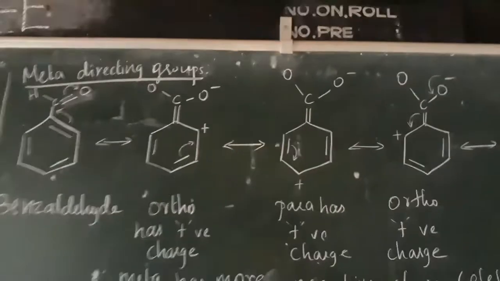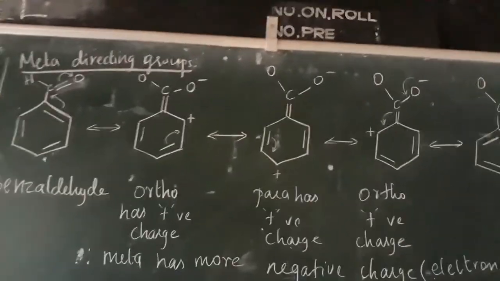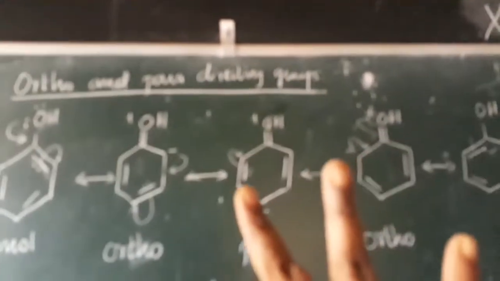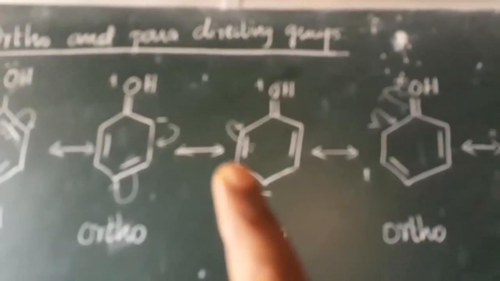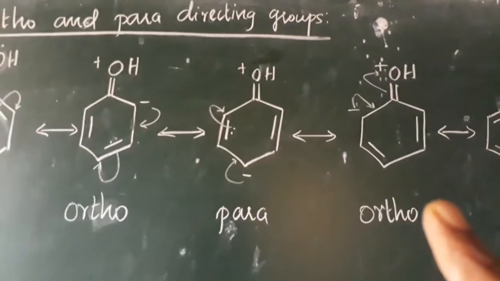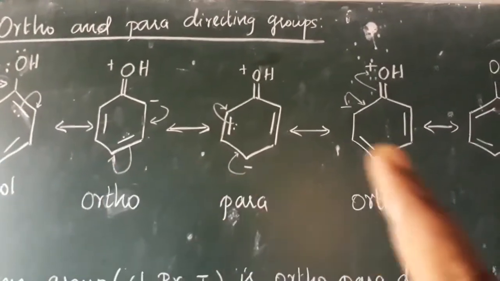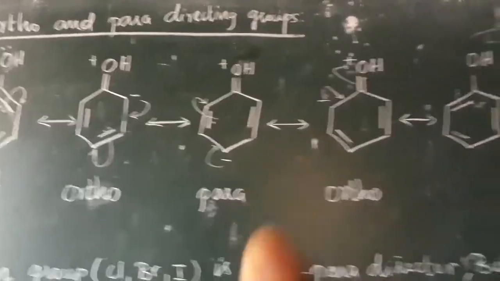Now you see how many resonance structures we have? Three resonance structures. What is the difference from the phenol resonance structures? In phenol we have three resonance structures, in ortho, para and ortho, and what charge do we have? We have negative character.